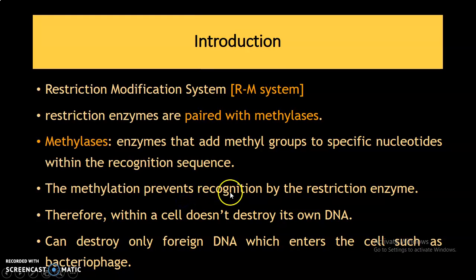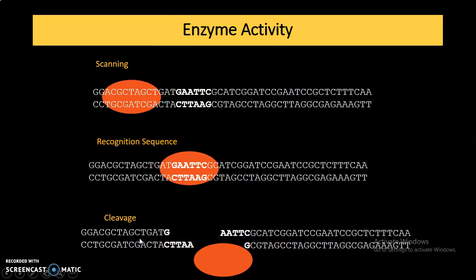Methylation prevents recognition by restriction enzymes. Therefore, within a cell, it doesn't destroy its own DNA. As we all know, a cell's own DNA is always present in methylated form. Therefore, the cell which produces restriction enzymes cannot act on self-DNA. The cell can destroy only foreign DNA that enters into the cell.